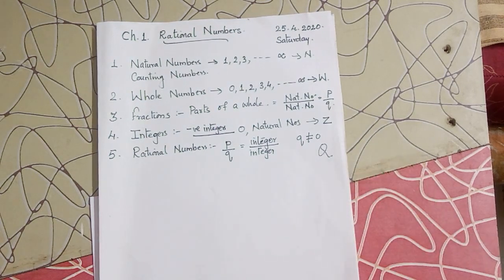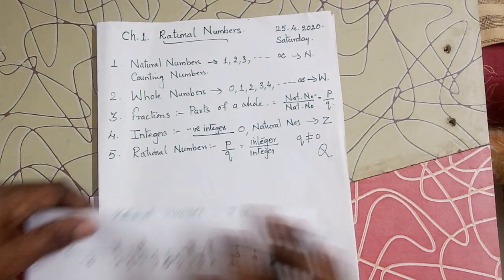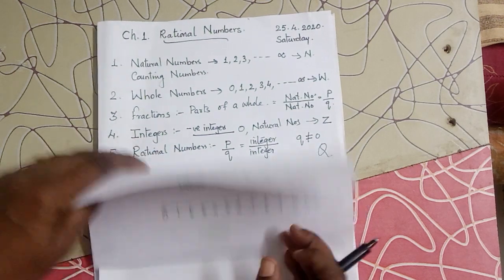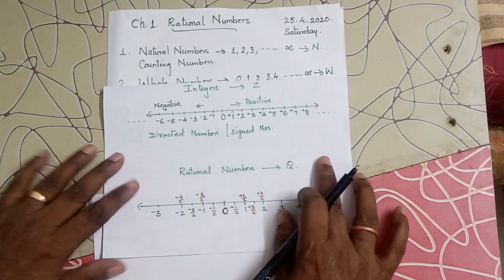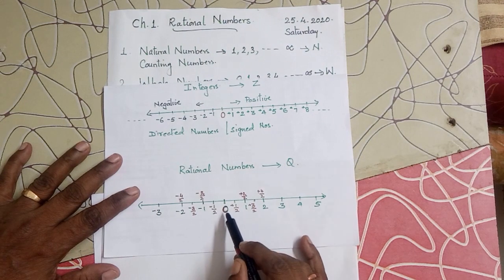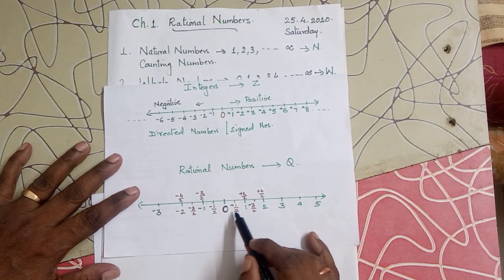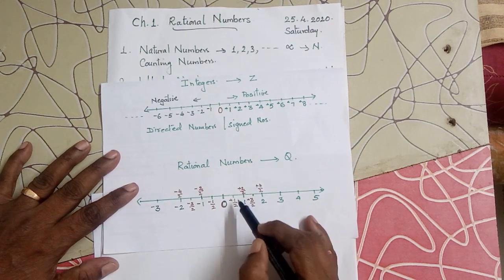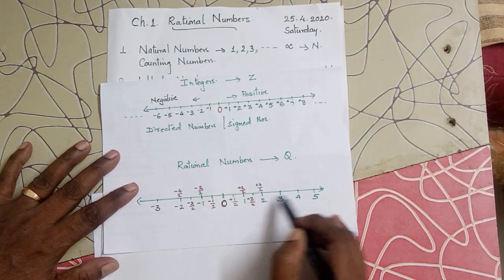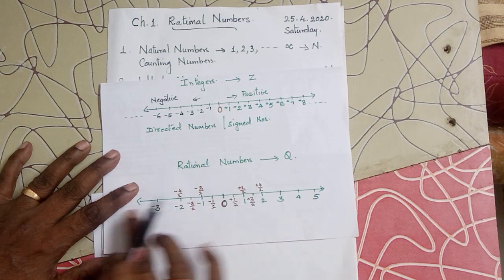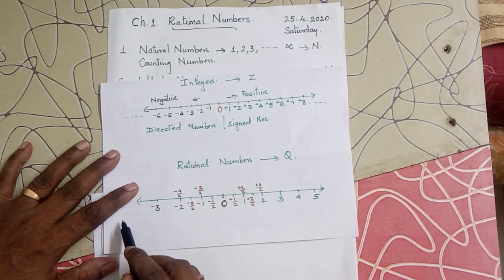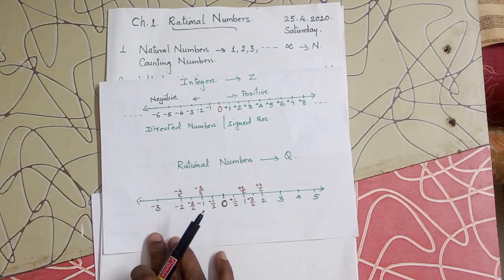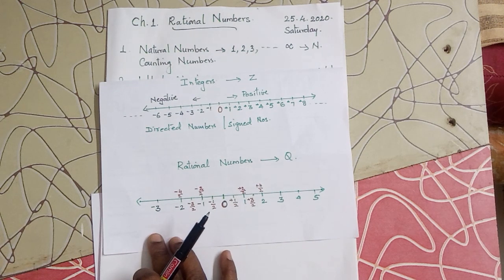Rational numbers can be represented on a number line like this. Just check it. Here you have 0. Towards the right you have all positive integers, and even p by q fractional forms of numbers. Towards the left you have all negative integers and their fraction forms.